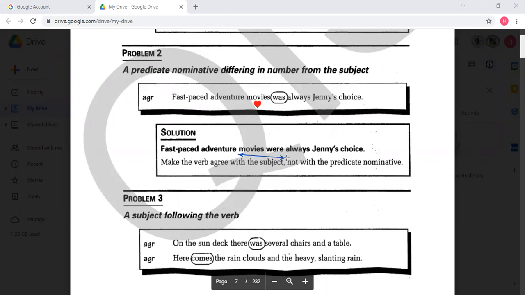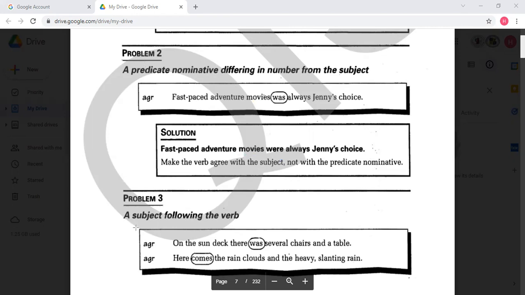The lack of agreement is because of the number. Adventure movies is plural. The plural subject would require a verb that doesn't have that singular s. So please pay special attention to the agreement between the subject and the verb. The subject singular, the verb is singular. The subject plural, the verb is plural.